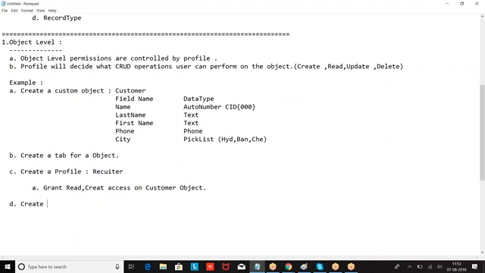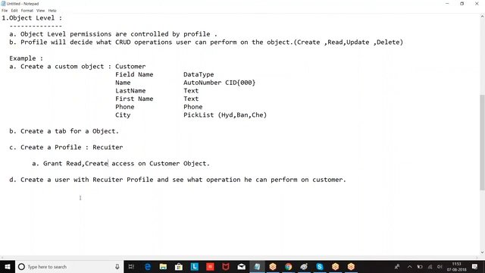Create a user with the profile, see what operations you can perform. Right? So create an object, create a profile, on the profile grant access of read and create access on the customer object, then create a new user with recruiter profile and see what operation you can perform. Then you understand, okay, profile controls the objects.